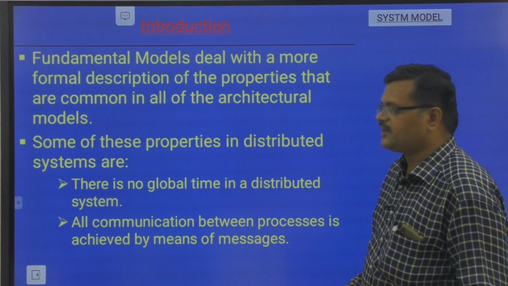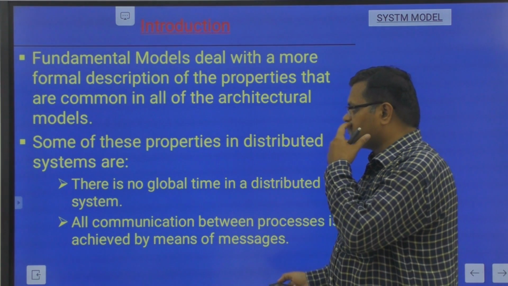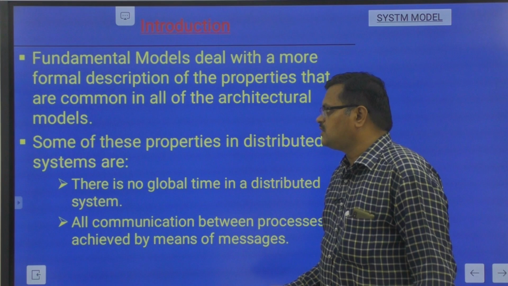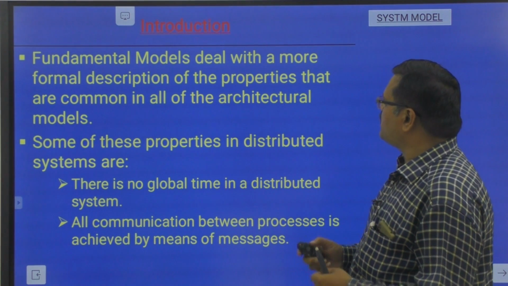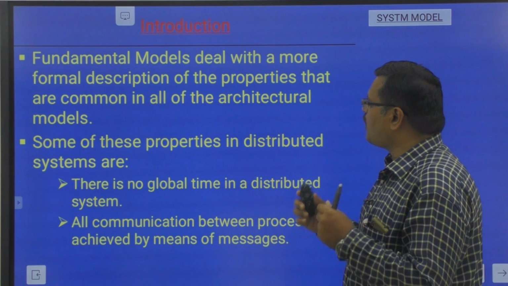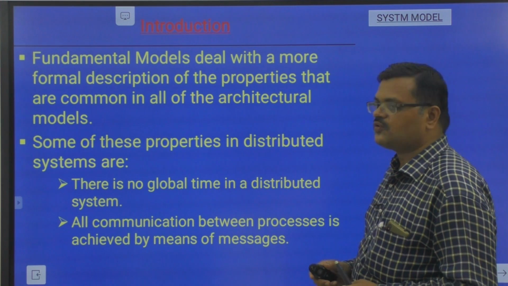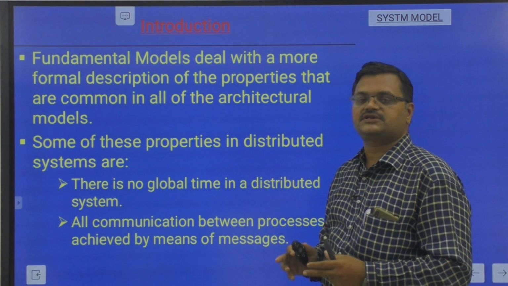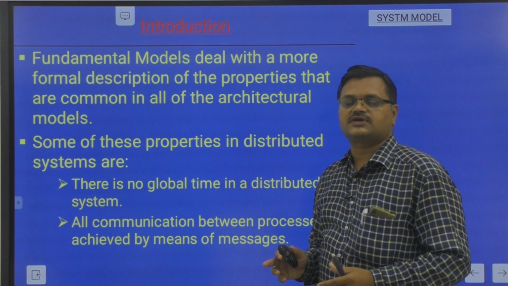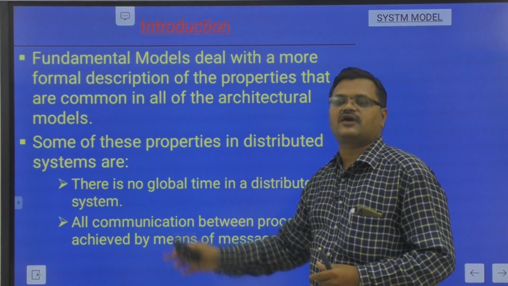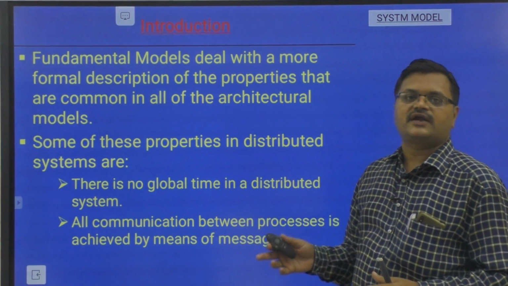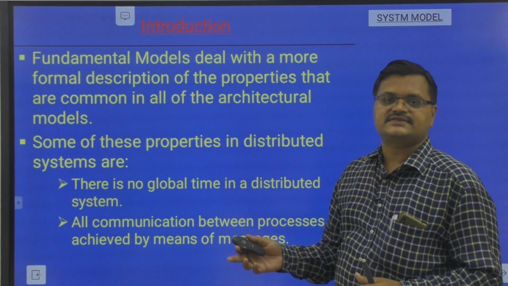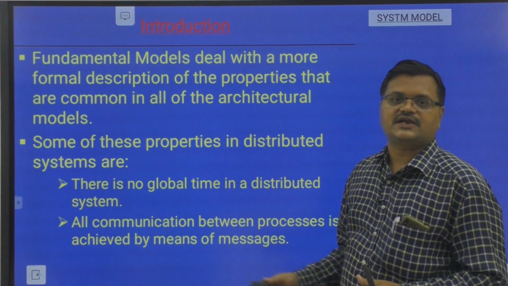So what does the fundamental model deal with? These are some of the important properties in a distributed model. The fundamental model deals with a more formal description of the properties that are common to all the architectural models. So what are the properties that are common to all architectural models? That is the study of the fundamental model. For example, time or delay, jitter, latency. That we will discuss in the interaction model.